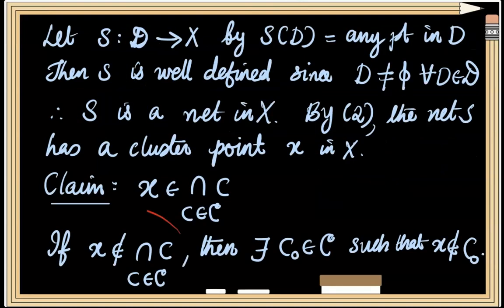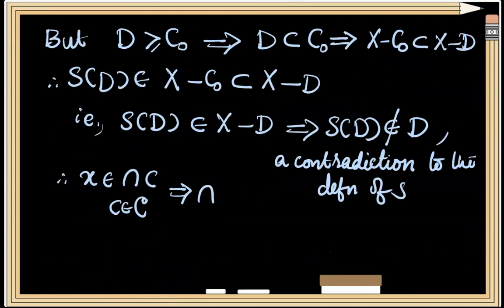Therefore, our assumption that x is not a member of the intersection of all members of family C must be wrong. So our claim must be true. That is, x must be a member of the intersection of all members of family C. And this implies that the intersection of all members of family C must be non-empty.